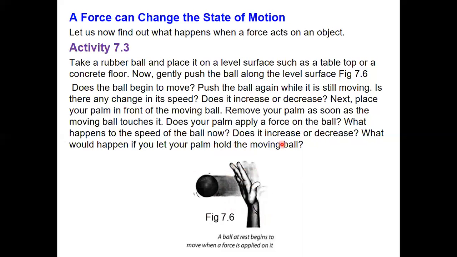As soon as your palm touches it, the force will be applied and the ball's speed decreases. And when you let your palm hold the moving ball, it will come to rest.